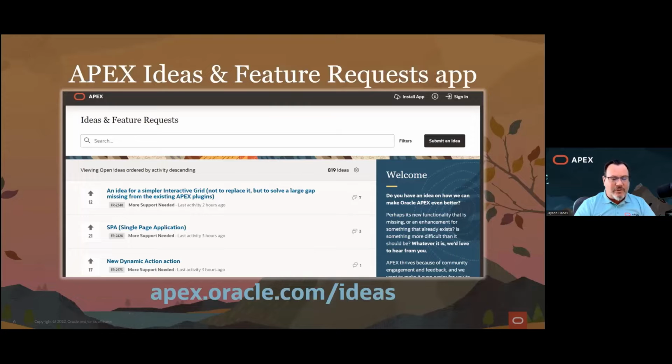With Apex 22.2 in our release notes, we have over 20 new features that have been delivered, a direct result of the last year of this application taking in submissions and having us review them and figure out what we can put into the next version of Apex. And there's going to be more, right? 23.1 is going to be coming around within the next 6 to 8 months, here in the spring of 2023. So who knows what new ideas that are going to be submitted here will be showing up in that new release of Apex.